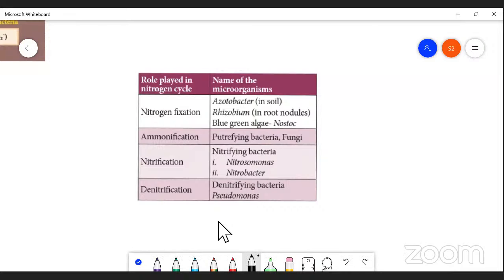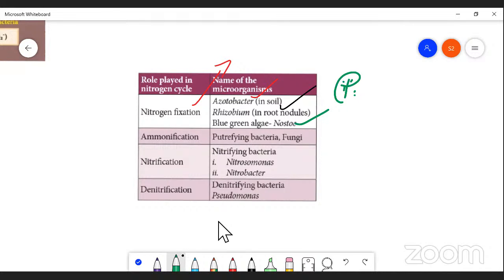So first of all, let me take nitrogen fixation. Actually, this nitrogen fixation is performed by some bacteria. They are Azotobacter, the same as Rhizobium, the root nodule forming bacteria, and the third one is blue-green algae. Here you can expect one of the questions: which of the following is an example of nitrogen fixation? If it is asked, you get it right: Azotobacter, Rhizobium, blue-green algae, they are different organisms. I repeat once again, which of the following is an example of nitrogen fixation? If it is asked, you get it right: Azotobacter, Rhizobium, blue-green algae, and Nostoc.